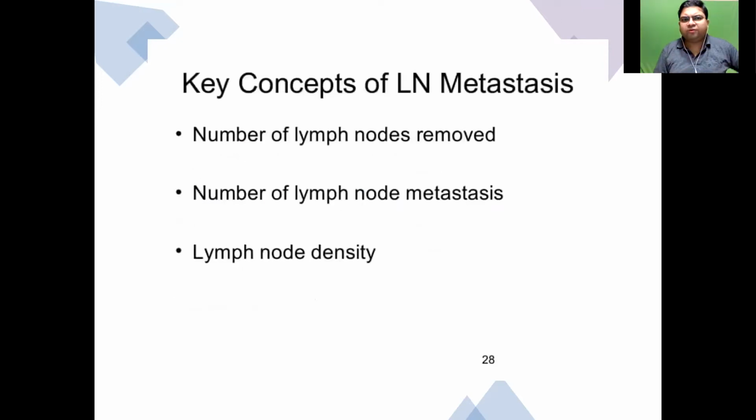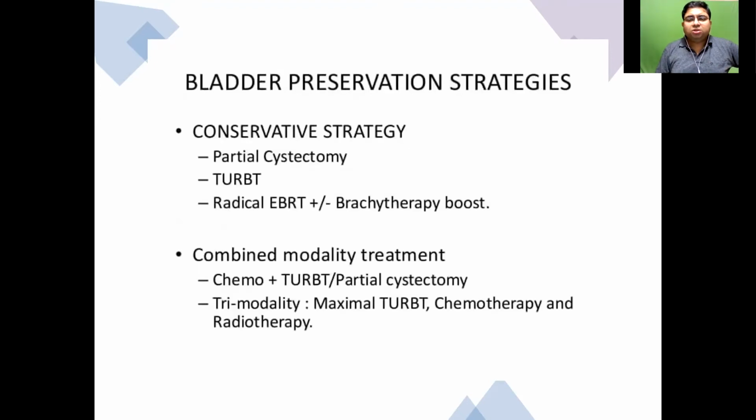So the key concepts are the number of lymph nodes removed, the number of lymph node metastases, and lymph node density also. Now, I'll finish off today's topic with the bladder preservation strategies, where you can use a partial cystectomy, but you have to combine it with chemoradiotherapy. Also TURBT, called the radical TURBT, where you also add a component of chemotherapy and radiotherapy.